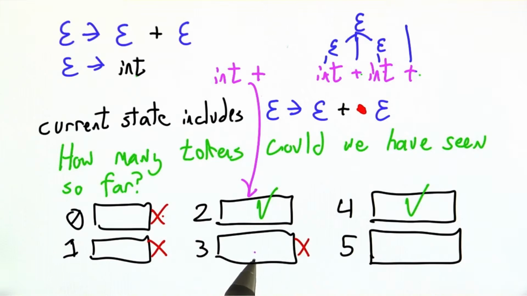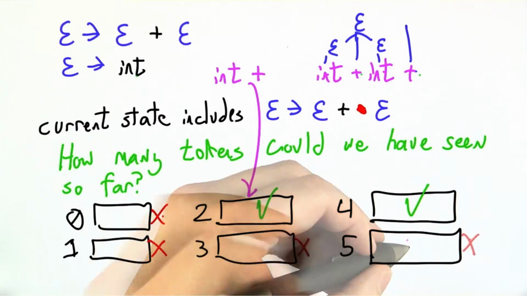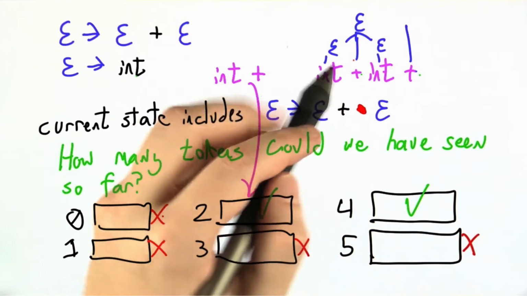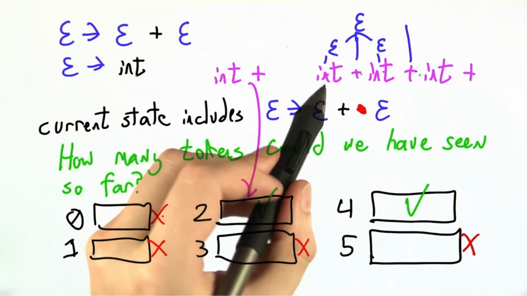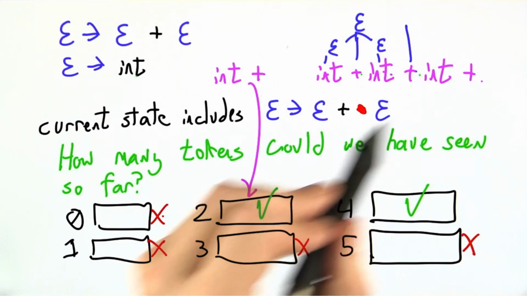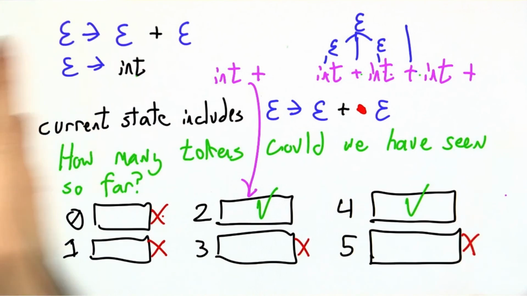5 tokens isn't going to work for the same reason that 3 tokens didn't work. The dot would have to be in another place. However, if we were to add a few more ints, this trick that I've done here of reducing int goes to int goes to int, if I had 1, 2, 3, 4, 5, 6 tokens, I could also be in the same state. So 2, 4, 6, 8, the pattern repeats.